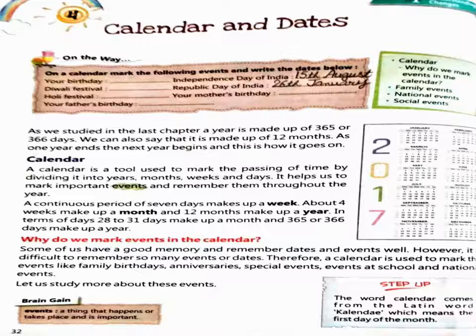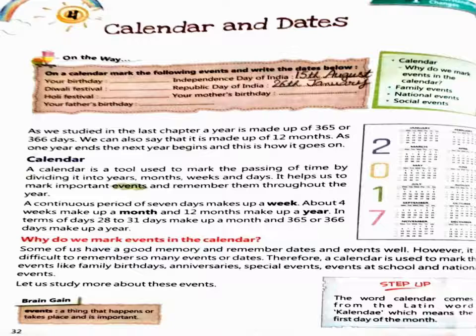As we studied in the last chapter, a year is made up of 365 or 366 days. We can also say that it is made up of 12 months. As one year ends, the next year begins, and this is how it goes on.